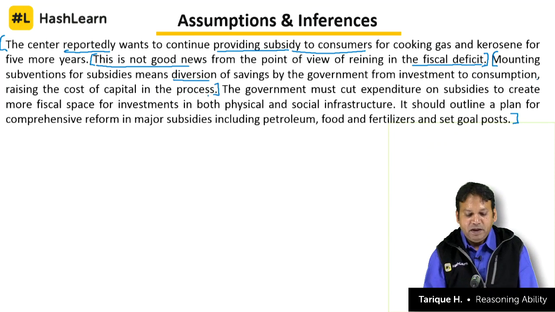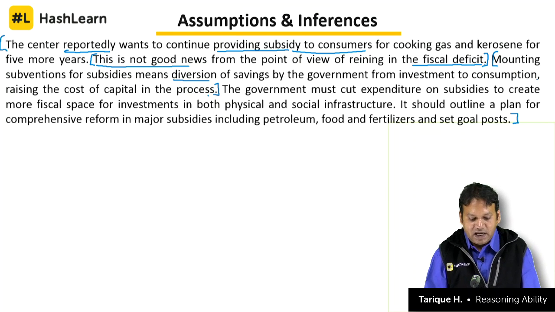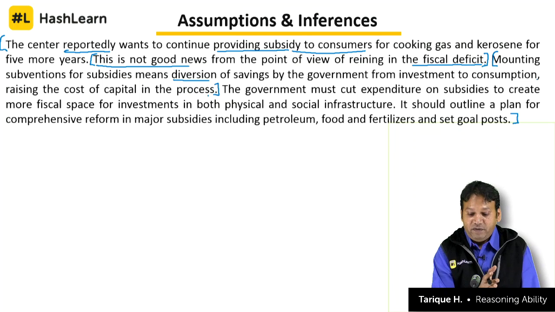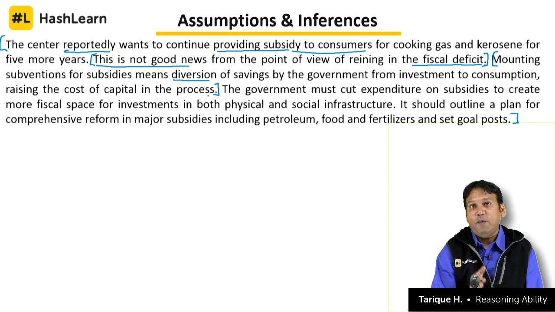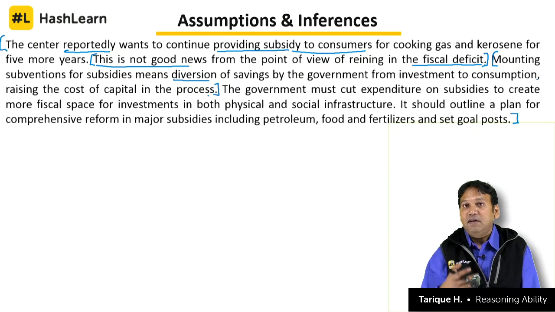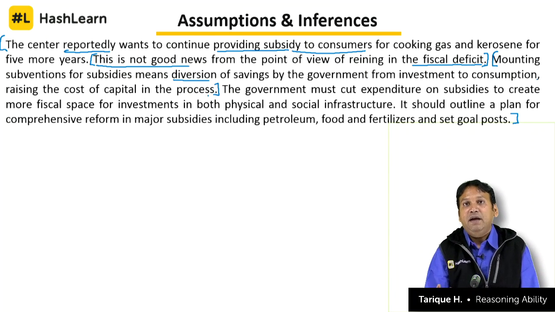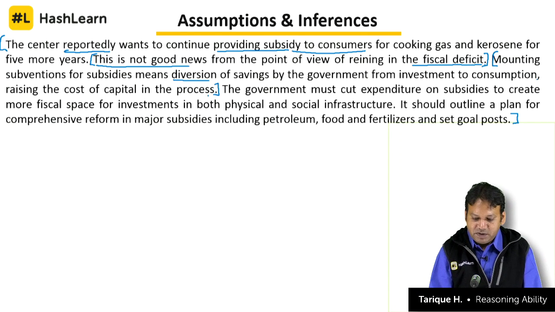So what will happen? The cost of capital will increase, and the government will be diverting funds from investment. So the fund that the government could have invested in infrastructure development of the country will go towards consumption by the consumers who will be buying petrol and gas and kerosene, right, out of the subsidy. So this is what the author believes is not good.